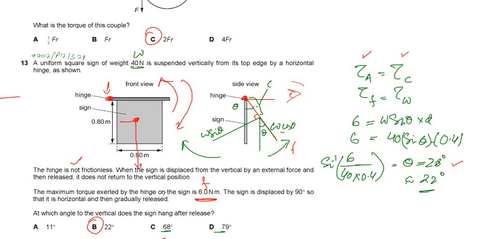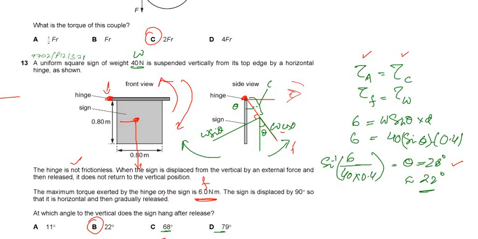Now the tricky part is the weight is downward and the board is in this direction. So we need to resolve the weight into its components, horizontal and vertical. And according to the given condition, it is moving like this, theta. So theta will be here. If theta is here, that means this will be the horizontal axis and this will be the vertical axis, and then the vertical axis is making 90 degrees to the displacement.